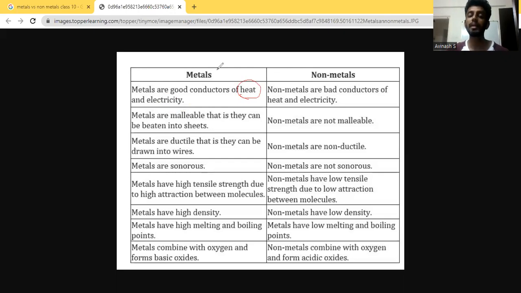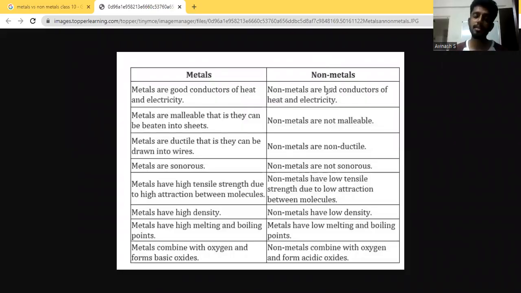Since metals are very good conductors of heat and electricity, they are used in electricity transmission and also to provide or conduct heat. Non-metals are bad conductors of heat and electricity. That is why the handles of kitchen utensils, the plastic handle, that is a non-metal, and also the insulation of electrical wires, that is also a non-metal, for example, rubber. So likewise.